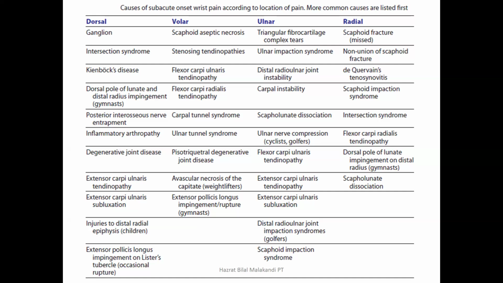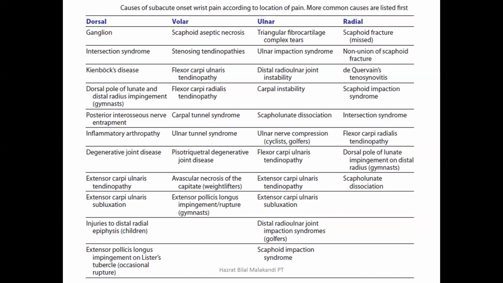If there is ulnar impaction syndrome, distal radio-ulnar joint instability, carpal instability, scapholunate dissociation, the ulnar nerve compression, we will discuss them in the upcoming sessions. Flexor carpi ulnaris tendinopathy, extensor carpi ulnaris tendinopathy, extensor carpi ulnaris subluxation, distal radio-ulnar joint impaction syndrome, or the scaphoid impaction syndrome. In all these cases that make the pain may be present on the ulnar side.